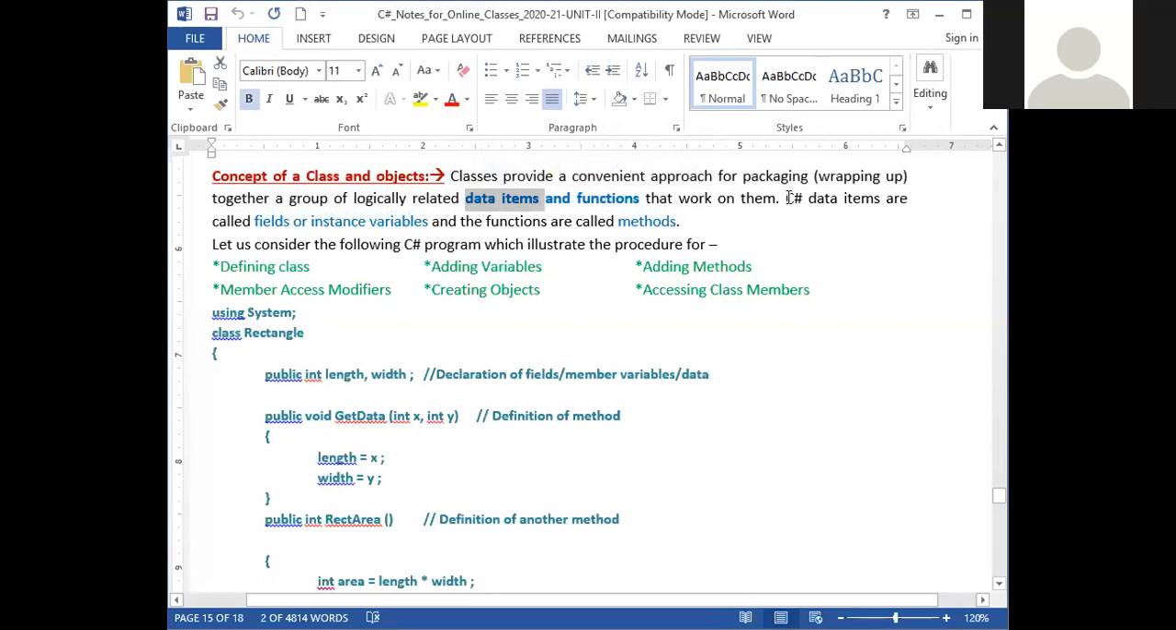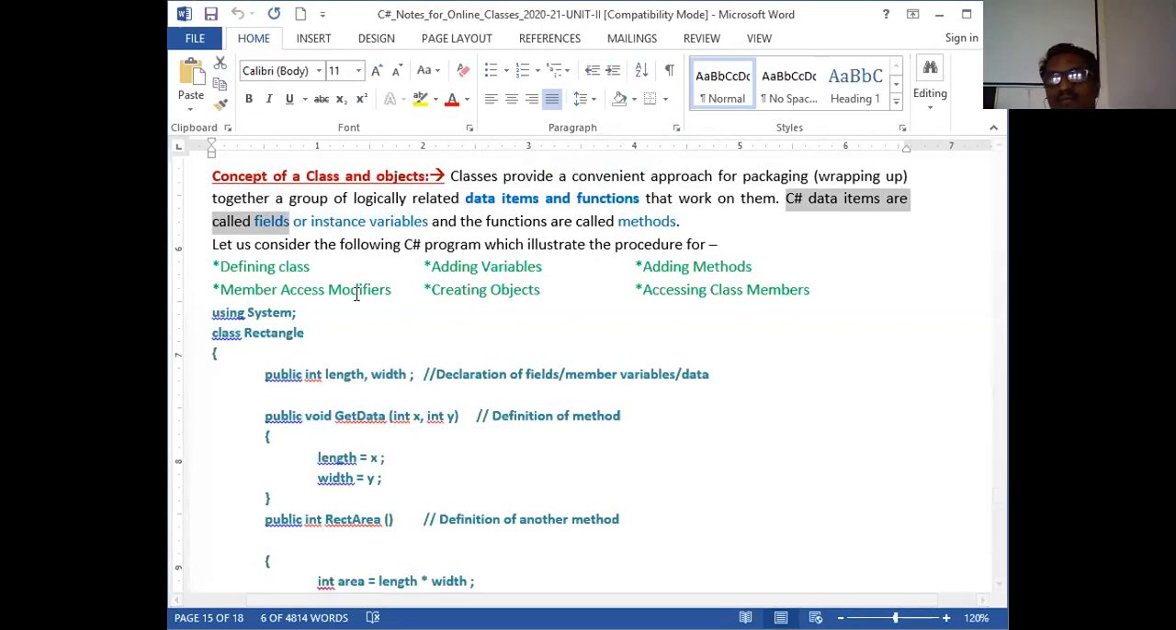In C#, data items are called fields. A two-marks question they may ask you: define field. Fields are the data variables declared inside or within the class. The variables or data members declared inside a class are called fields, and these fields are also called instance variables. The functions inside the class are called methods. Both instance variables or fields and the methods or functions are wrapped up together as a single whole entity. That's called a class.